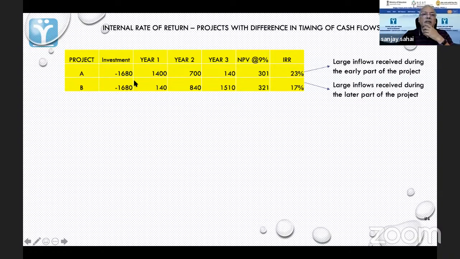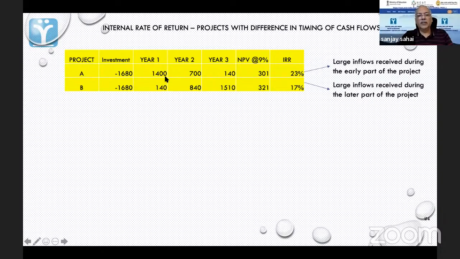Now, if I take B, same investment 1680, but the pattern of inflows is different. In this, the first year gives 140, the second year 840, the third year 1510. I get a higher NPV, 321. But my internal rate of return becomes lower. The speciality of the first one was that a large inflow of 1400 is received during the early part of the project.